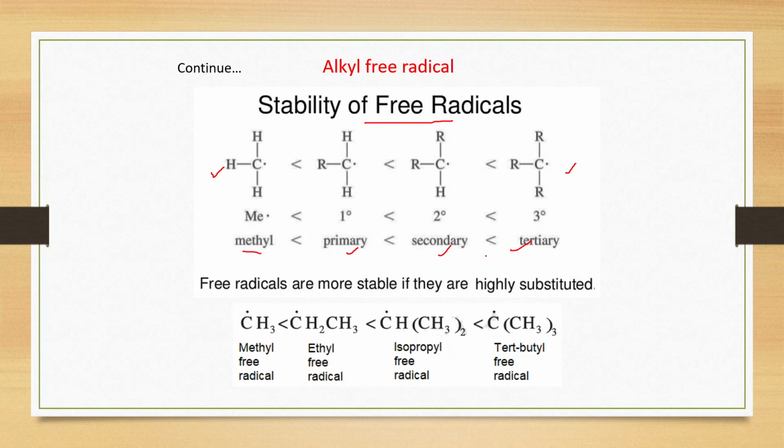Free radicals are more stable if they are highly substituted. If we take one particular example, methyl free radical is least stable, then ethyl free radical is more stable than methyl, isopropyl free radical is more stable than ethyl, and tertiary butyl free radical is the most stable.